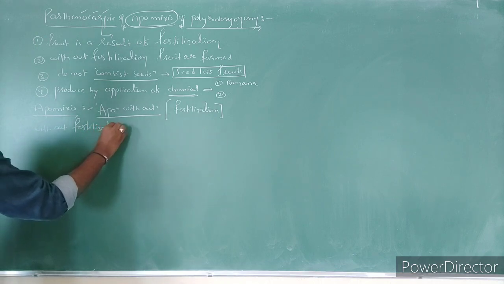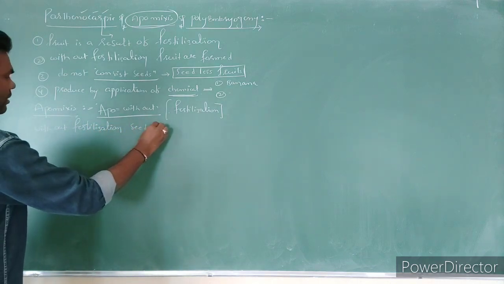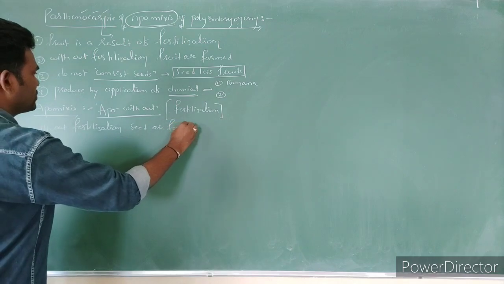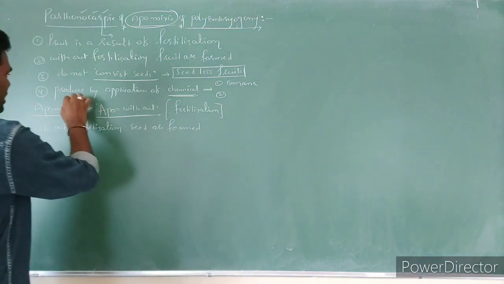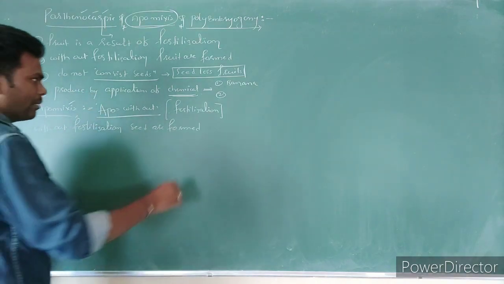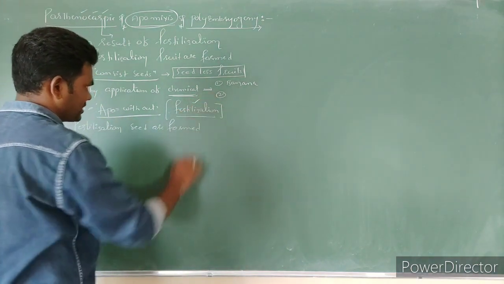Without fertilization, seeds are formed within the fruit. Such a phenomenon we call apomixis, without mixing of gametes. It means fertilization does not take place.